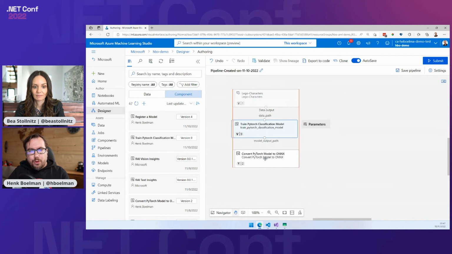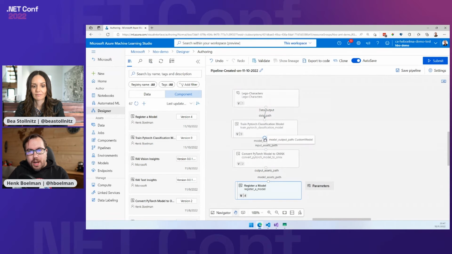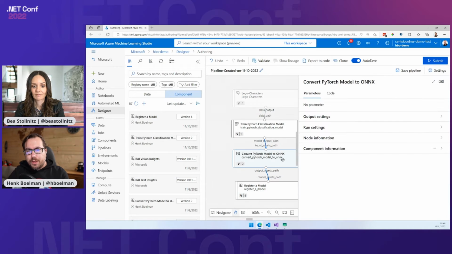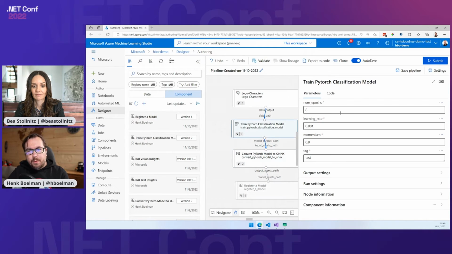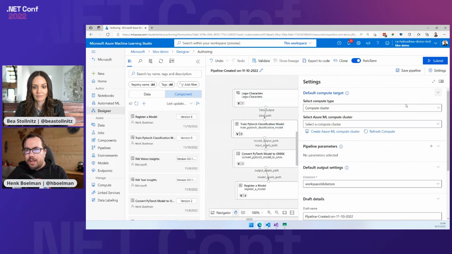Then we're going to convert it to ONNX, and finally we will register it. And I can connect all these outputs with the inputs, and here we go. So I'm going to click on one of the components and specify a parameter. We tag this model as a .NET-conf, and I'm going to specify that it has to run on my Azure Machine Learning compute that is called Bumblebee.